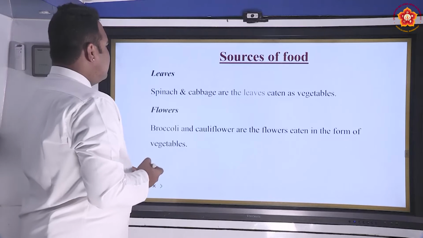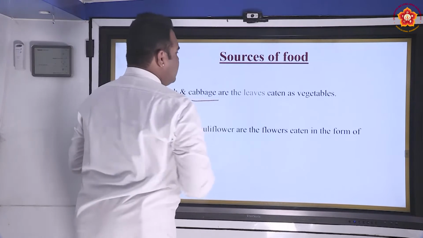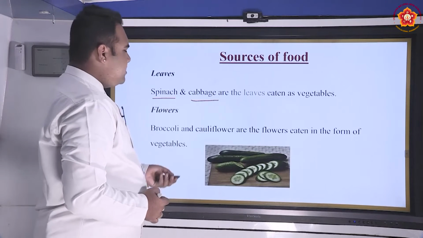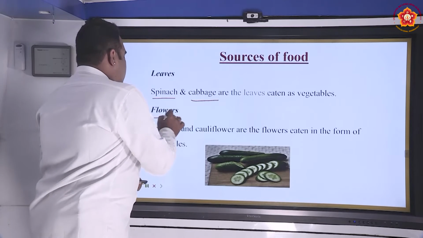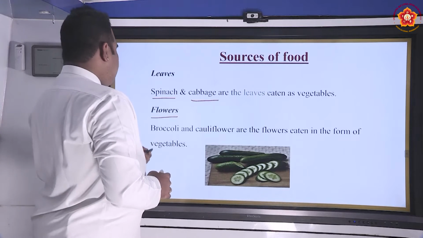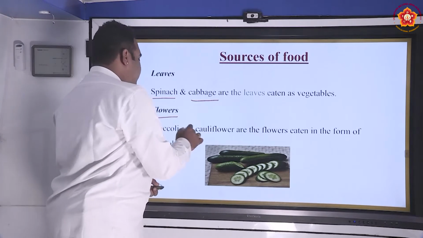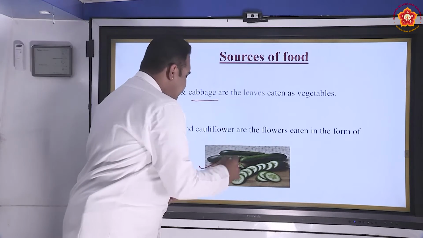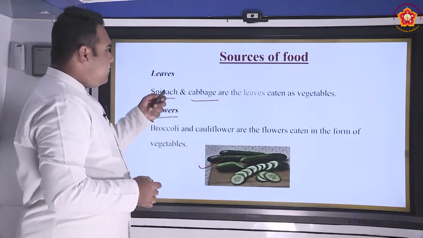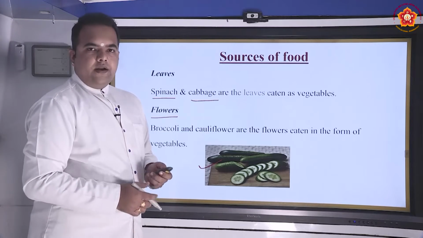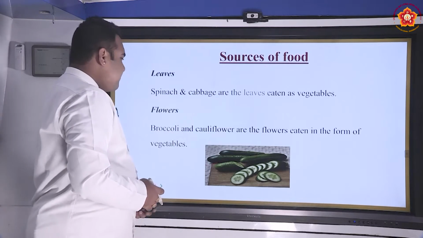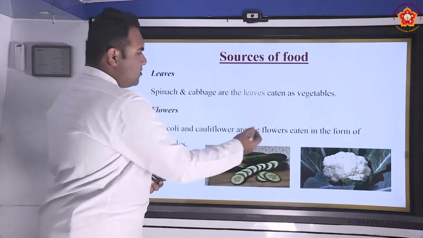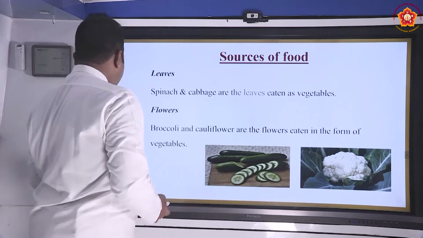Next, leaves. Spinach and cabbage. These are the leafy vegetables that can be obtained from a spinach plant and a cabbage plant. Similarly, flowers. Broccoli and cauliflower are the flowers eaten in the form of vegetables. These vegetables like broccoli and cauliflower are the flowery part of the plant. If you have a look at this, we have cucumbers. So different parts of the plant can be obtained and consumed as a part of our diet. This is the example of cauliflower. Cauliflower is the flowery part of the plant.